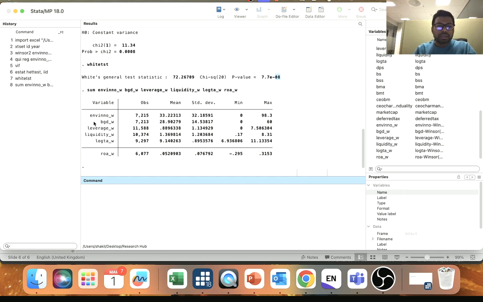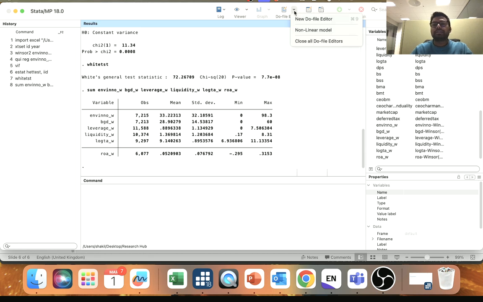You can see in the summary statistics, for environmental innovation we have more than 7,000 observations and the mean value is 33. For both gender diversity, you have more than 7,000 observations and the mean value is 28. That means the average share of both genders is 28%, nearly 29%. So that's how you can do it. And after that you can run the pairwise correlation in Stata.